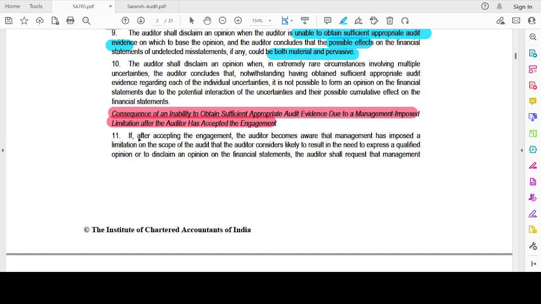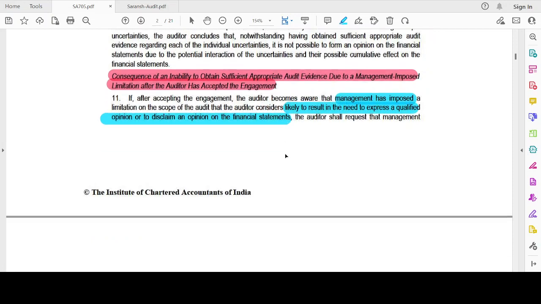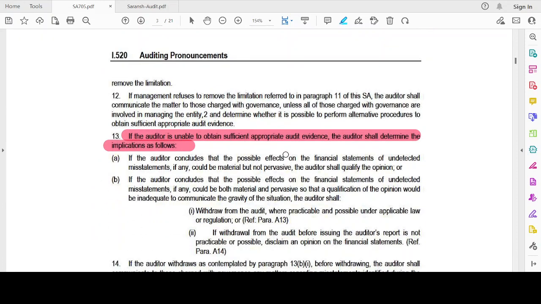Now, if after accepting the audit engagement, the auditor becomes aware that the management has imposed a limitation on the scope of the audit, and the auditor considers that this is likely to result in the need to express a qualified opinion or to disclaim an opinion on the financial statements, the auditor shall request the management to remove the limitation.